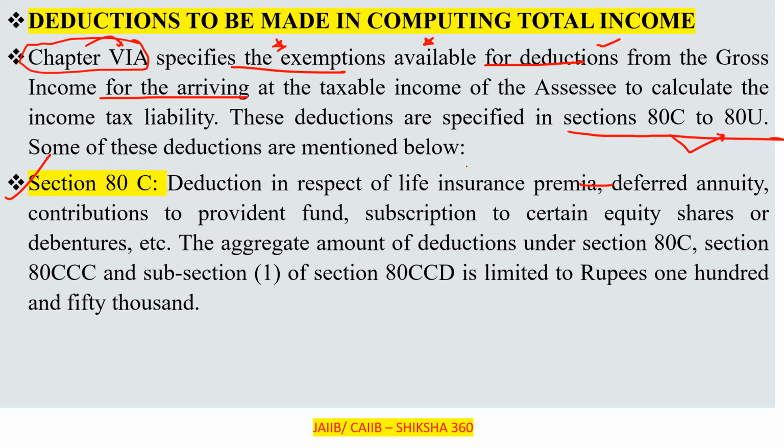So deduction in respect of the life insurance premium, deferred annuity, contribution to the provident fund, clear, that is contribution to the provident fund also. Next one, subscription to certain equity shares or debentures, etc. All these things are to be included under that.